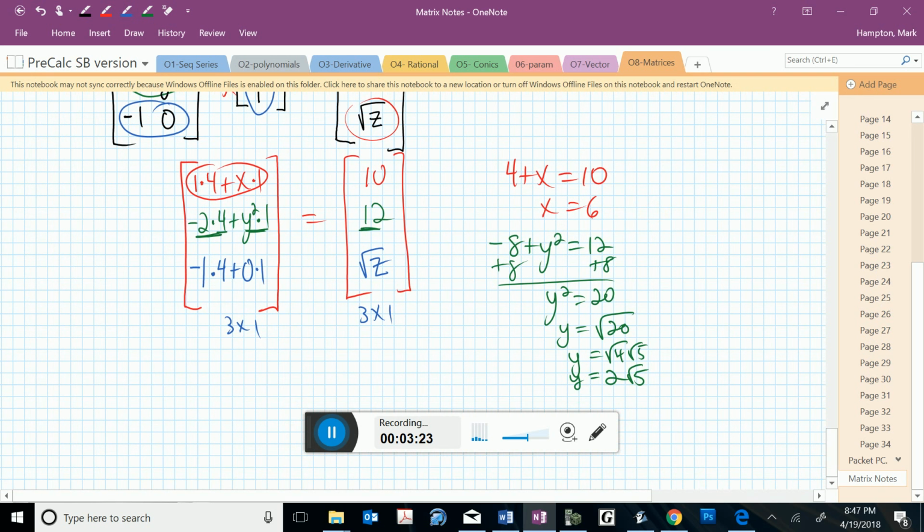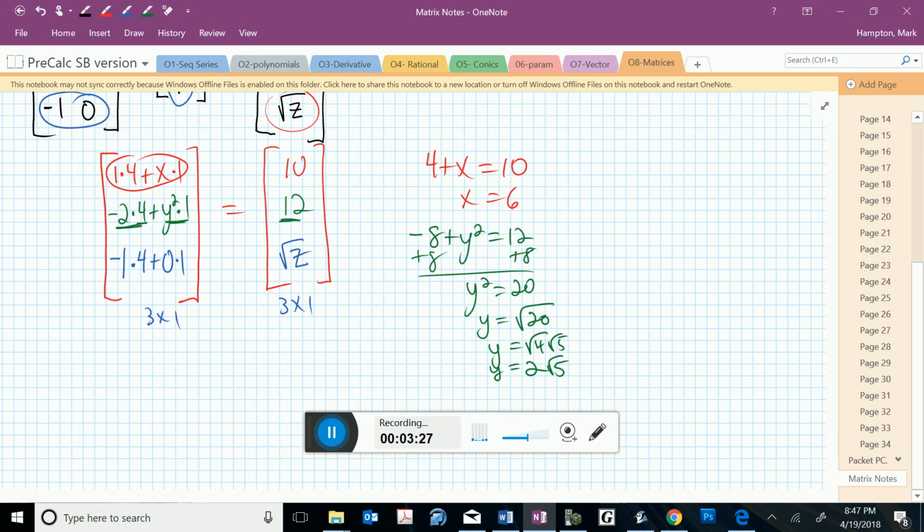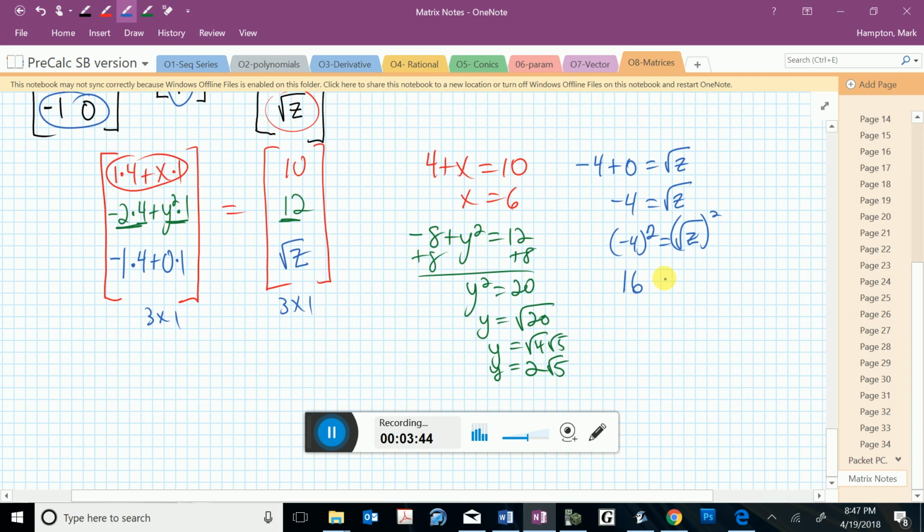And last but not least, I've got the z values, which I end up with a negative 4 plus 0 is supposed to equal the square root of z, or negative 4 equals the square root of z. So I square both sides, and I get that 16 is equal to z. That might be a little weird.